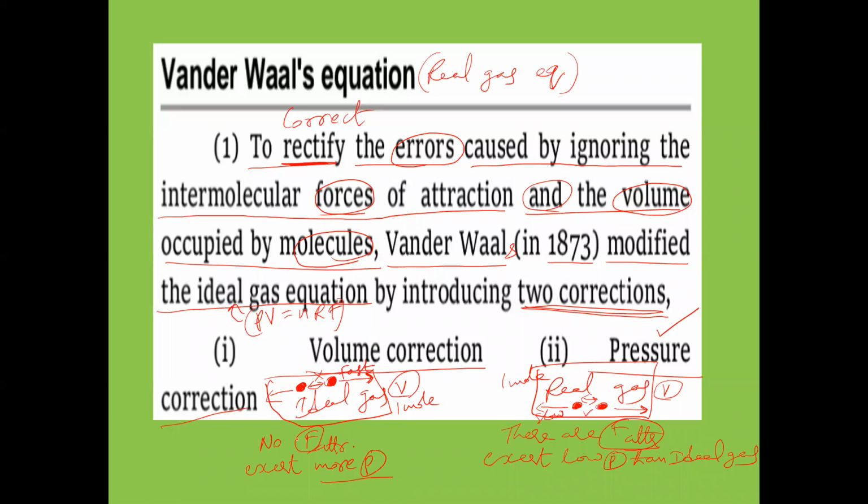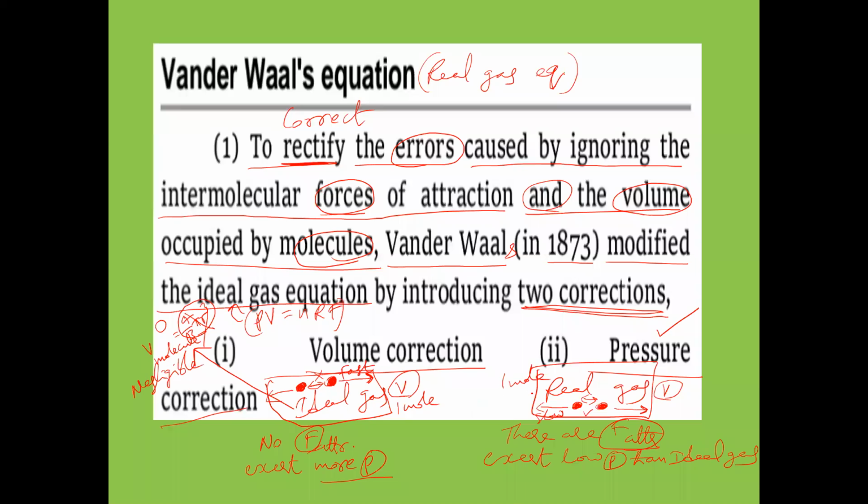Now, according to KMT, the gas molecule volume is negligible. So in the case of ideal gas, the volume of a molecule, that is 4 by 3 pi r cube, is neglected here. It is negligible according to KMT. The volume of a gas molecule should be neglected.